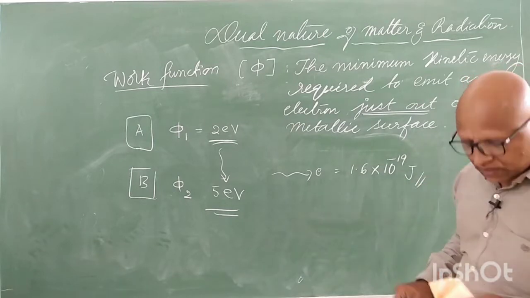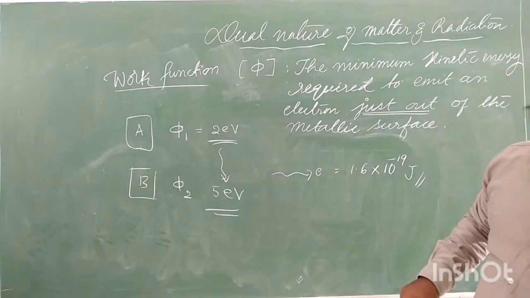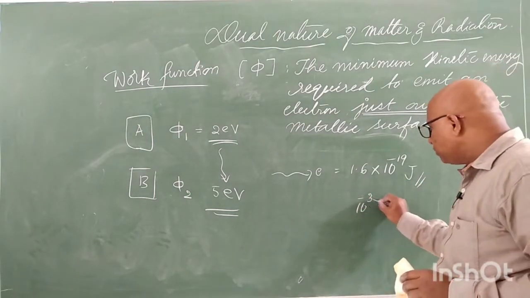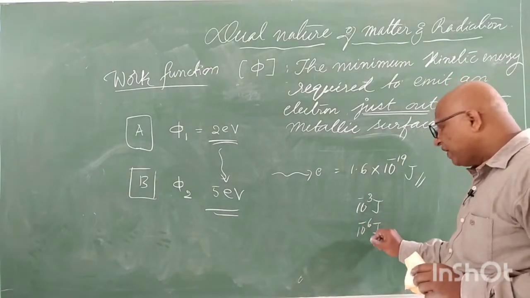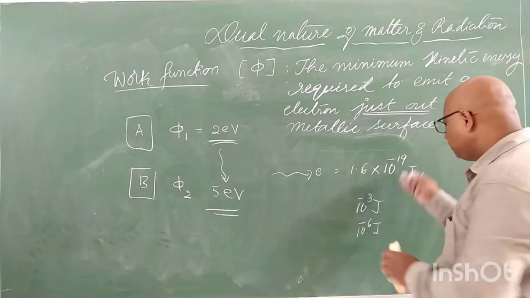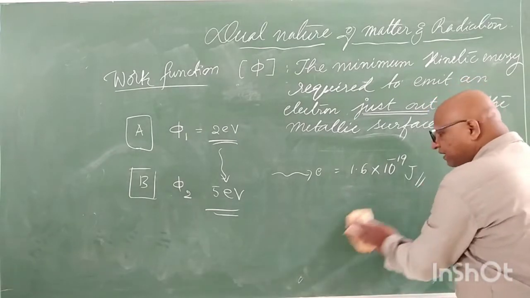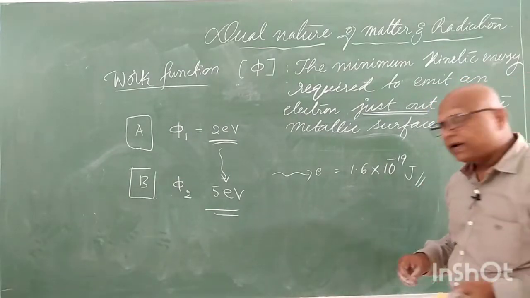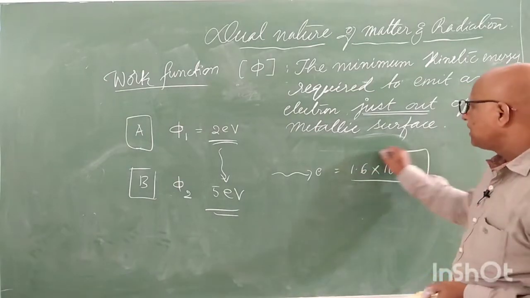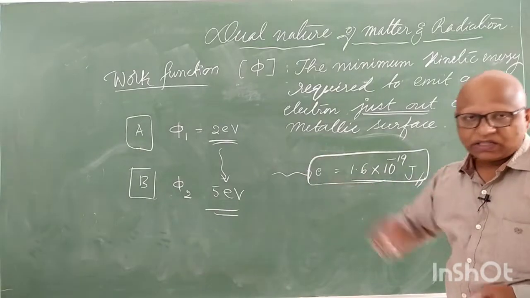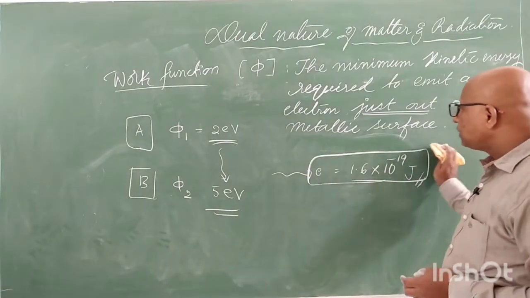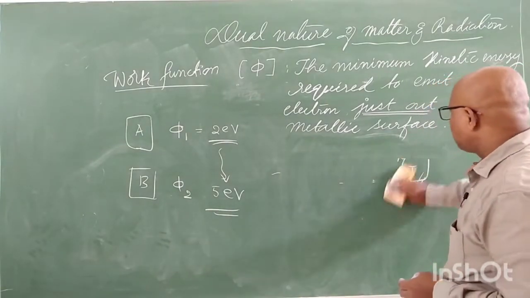You see, 1 joule okay, 2 joule okay, 10 to the power of minus 3 joule okay, understood. But 10 to the power of minus 6 joule is very difficult to understand, and 10 to the power of minus 19 joule is highly difficult to comprehend. That's why we use a different scale, a different unit for that, which is called electron volt. What do you mean by electron volt? Let's see.